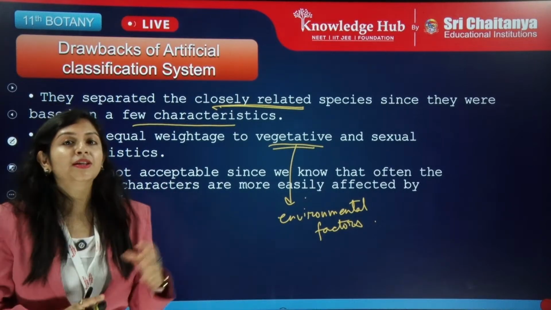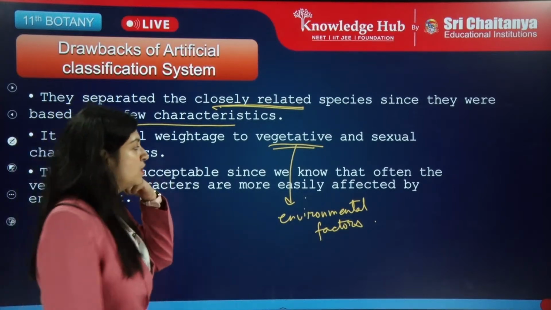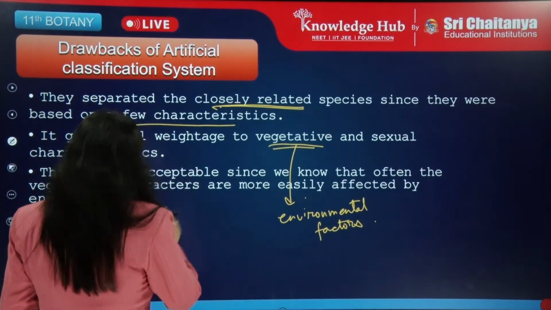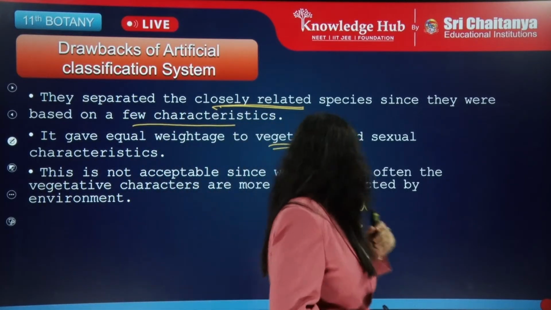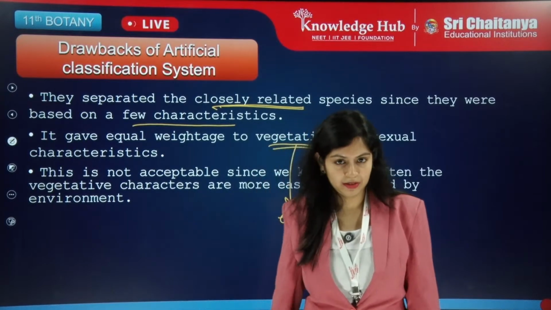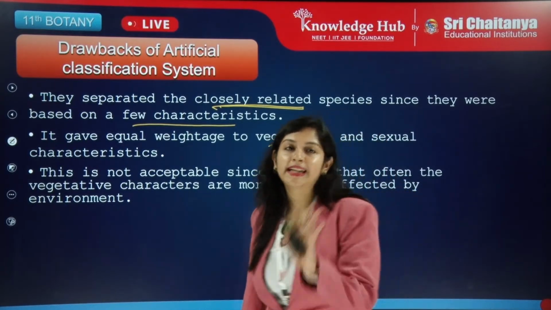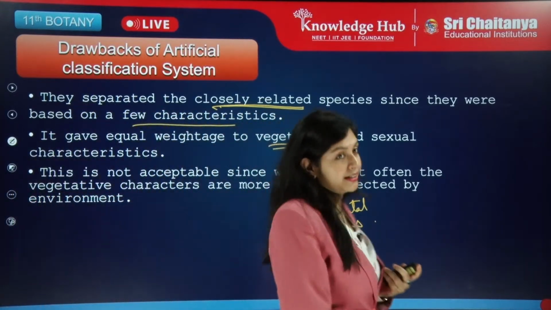It's growing much better than it is in a particular place, right? Next thing is, this is not accepted since we know that often the vegetative characters are more easily affected by the environment. So as I said, due to environment it is affected.